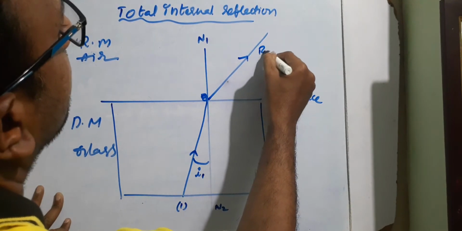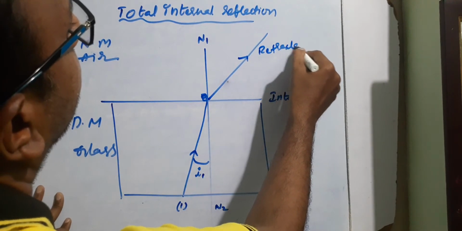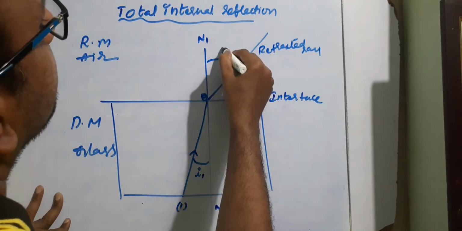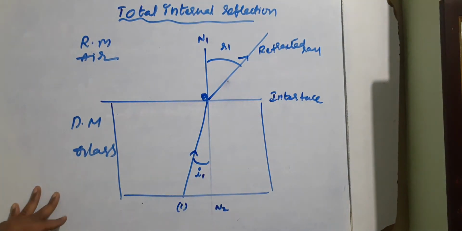This is called the refracted ray, and this is its angle of refraction, R1. So for the angle of incidence I1, the incident ray travels from denser medium and enters the rarer medium. In the rarer medium you can see how it is refracted.